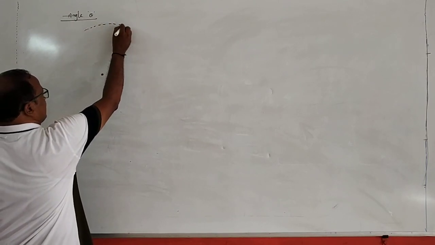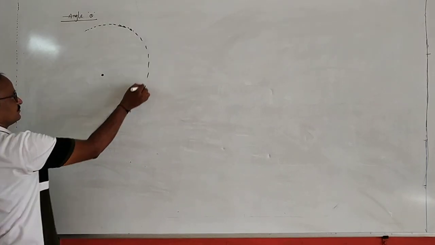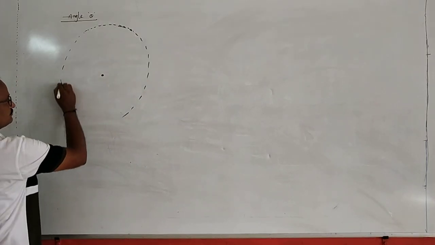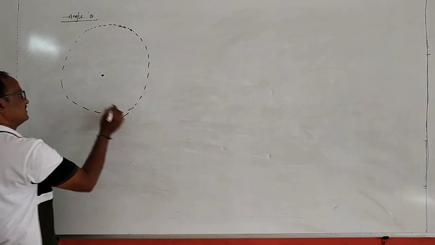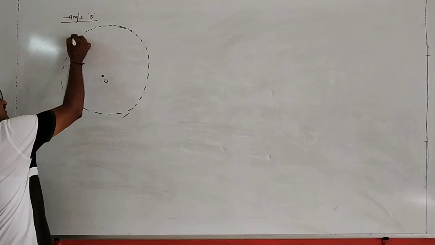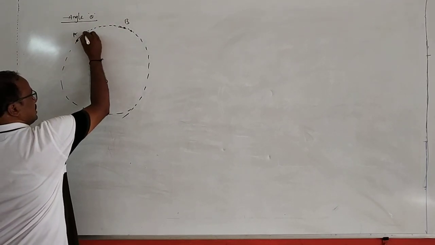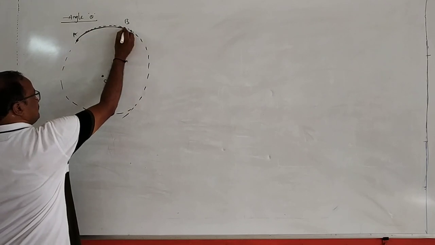Let here a body be moving along a circular path. So this is a circle path, you know. Circle path is a uniform path. Now, in a time t seconds, it is moving from A to B on the circle.